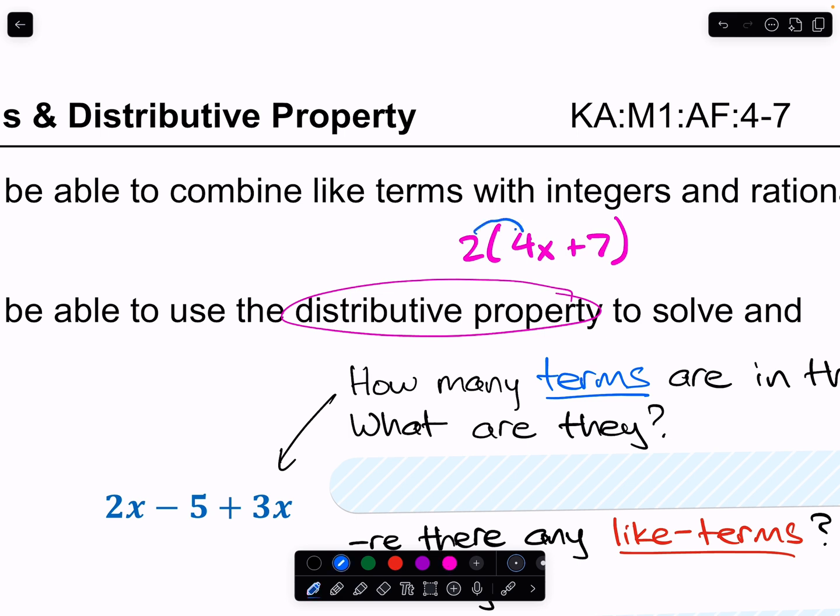So 2 times 4x, that should be 8x. And 2 times 7 is 14. So 2 times the quantity 4x plus 7 is equivalent to 8x plus 14, and that is the distributive property.